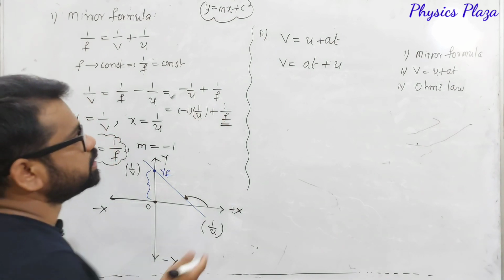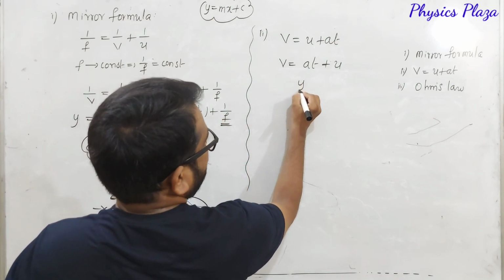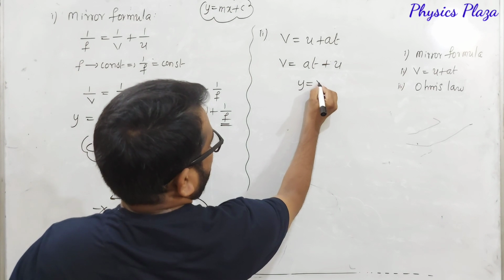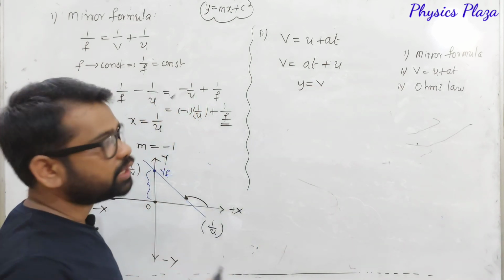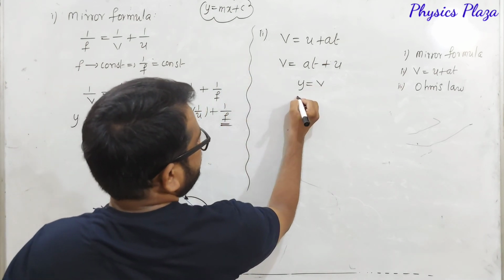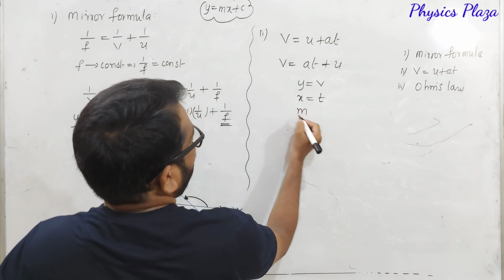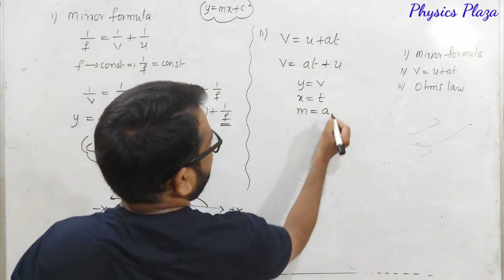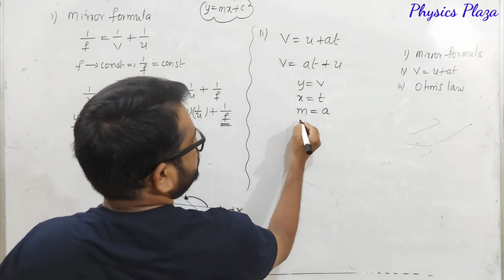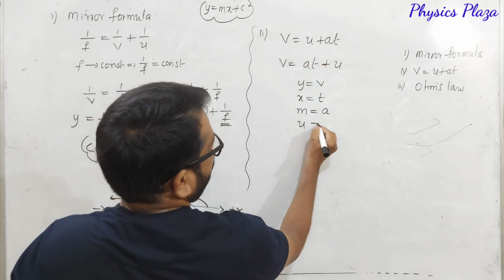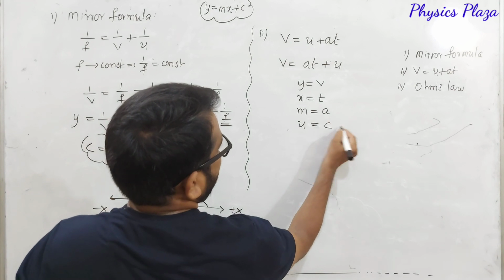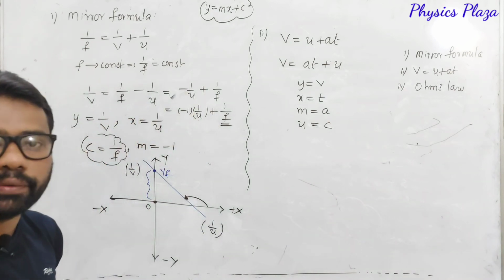In the place of y, we have to take v, meaning on the y axis we should take v, whereas x is t, m is a, and u is c. So the intercept is c.